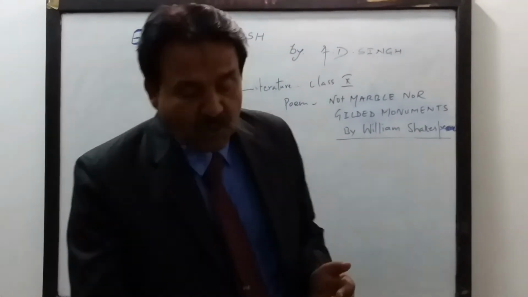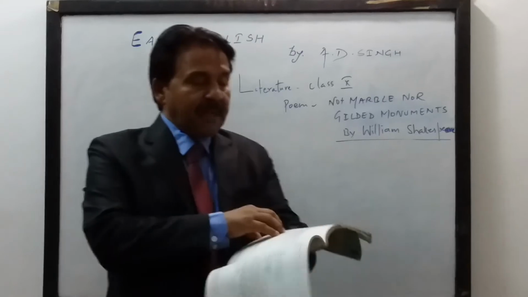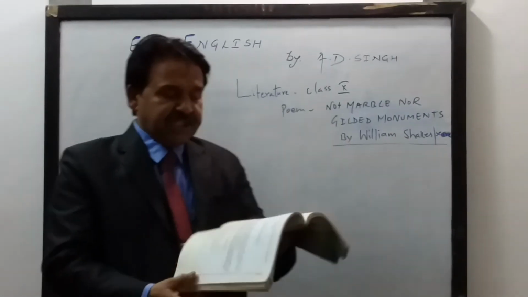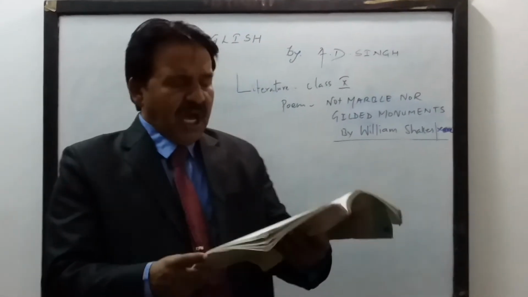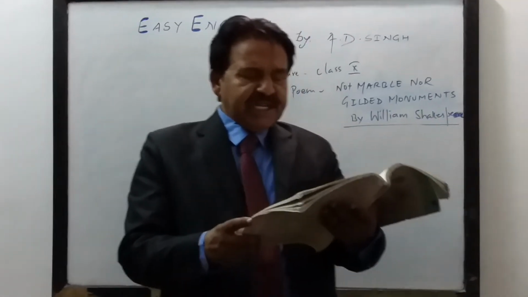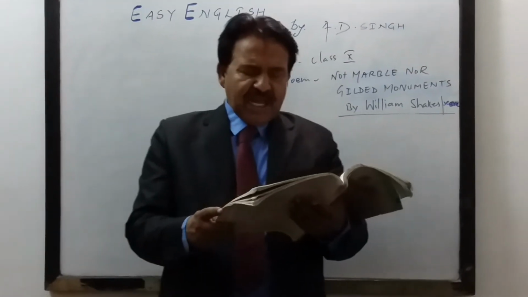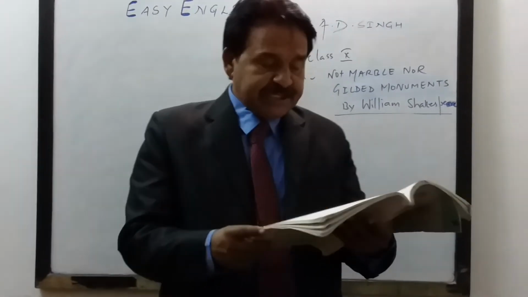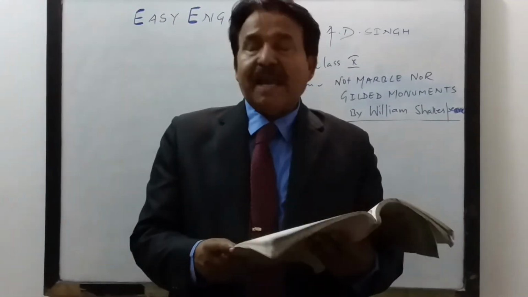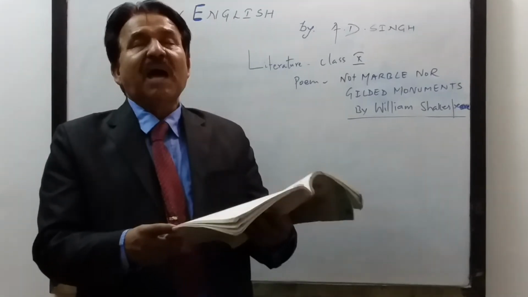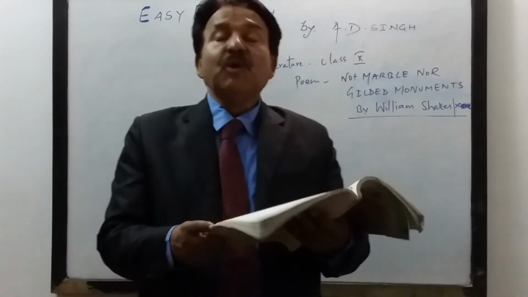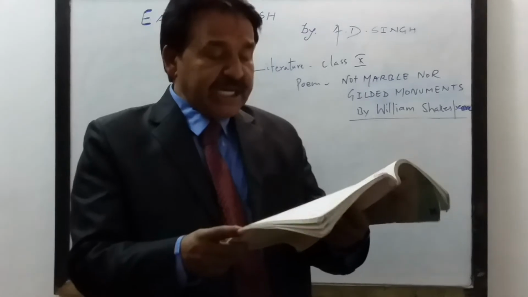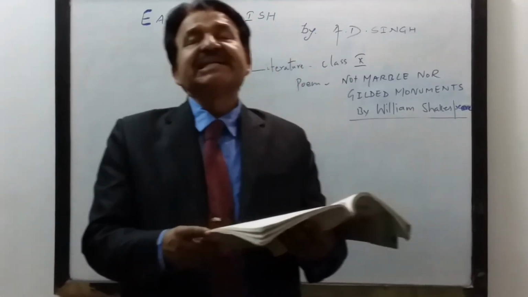And now we will go line by line. Let us talk about the line by line explanation of this poem. Not marble nor the gilded monuments of princes shall outlive this powerful rhyme. William Shakespeare says that the powerful rhyme written by the poet in admiration of his friend will live longer than any marble or any gold-plated statues erected in their memory.